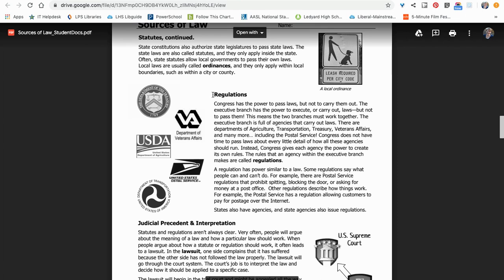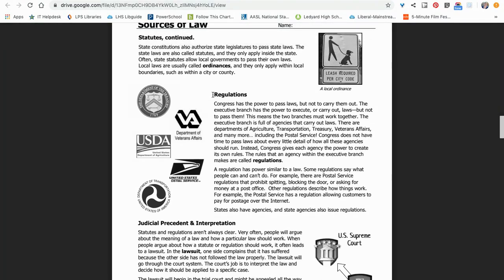Anyway, regulations. Congress has the power to pass laws, but not to carry them out. The executive branch has the power to execute or carry out laws, but not to pass them. This means the two branches must work together. The executive branch is full of agencies that carry out the laws. There are departments of agriculture, transportation, treasury, veteran affairs, and many more, including the Postal Service.